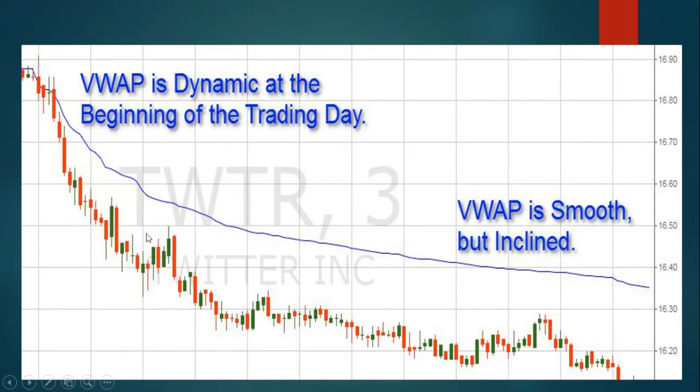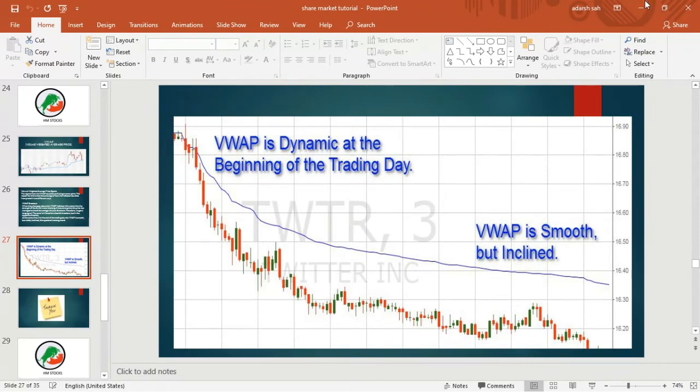The market is falling. From the start of the day to the end of the day, the price has completely fallen. So you can see this is a bearish market. At this point, this blue line is almost inclined to the candles, which means the trend is strong. Okay, so I'll explain this live so that you can have a clearer idea about it.